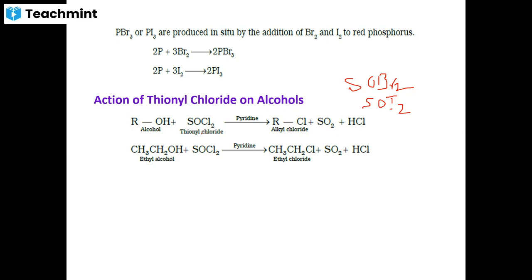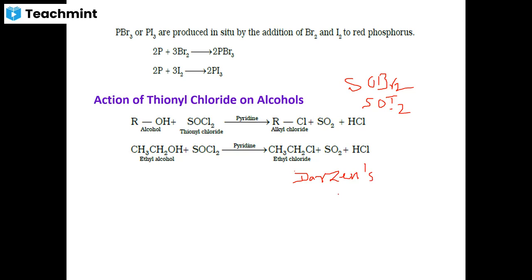Reaction of alcohol with thionyl chloride in the presence of pyridine as a basic catalyst gives alkyl chloride. This reaction is called Darzens' reaction.